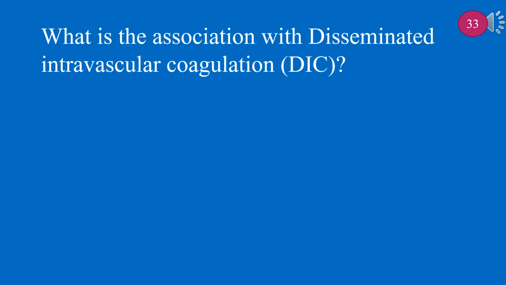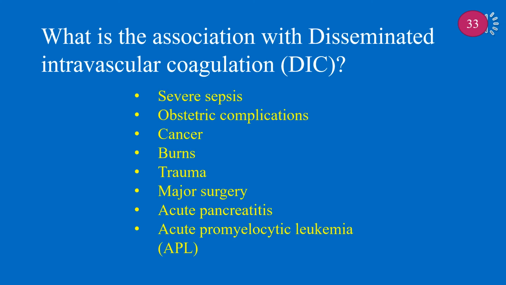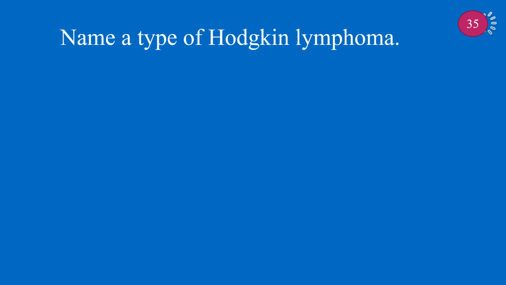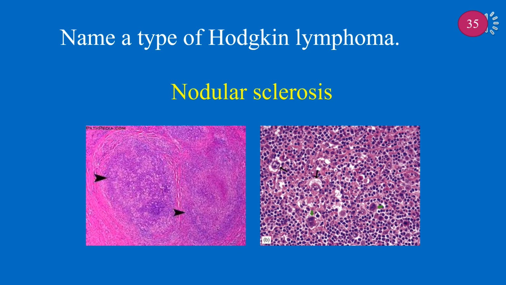What is the association with disseminated intravascular coagulation, DIC? DIC is associated with severe sepsis, obstetric complications, cancer, burns, trauma, major surgery, acute pancreatitis, and APL. What disease is related to malignancy associated with non-infectious fever? Hodgkin lymphoma. Name a type of Hodgkin lymphoma. Nodular sclerosis is a type of Hodgkin lymphoma.